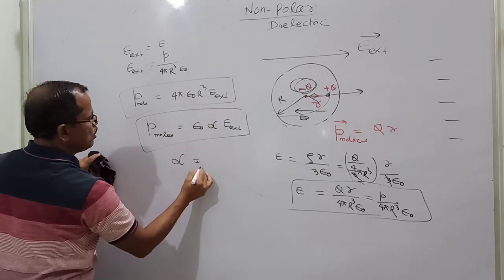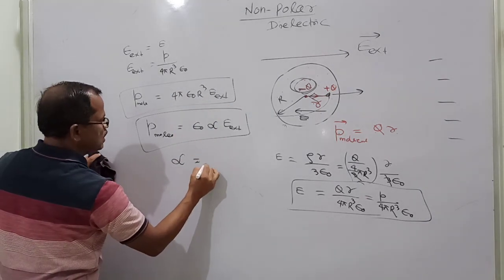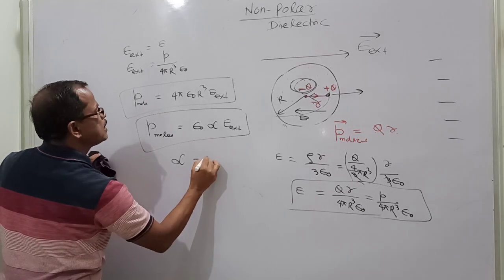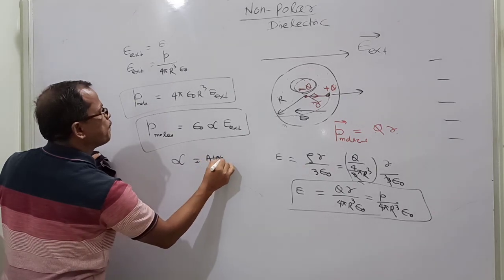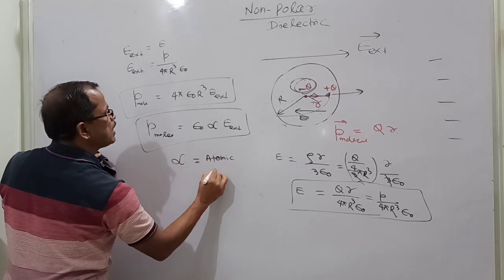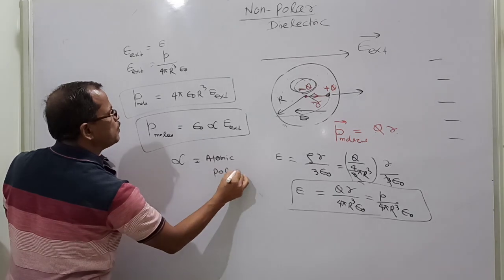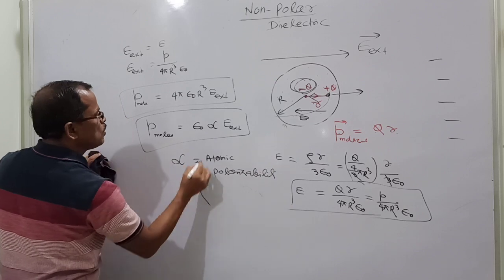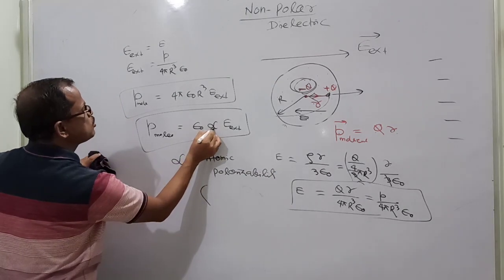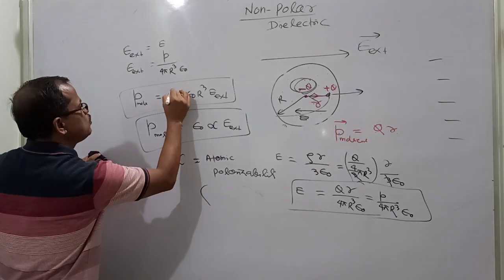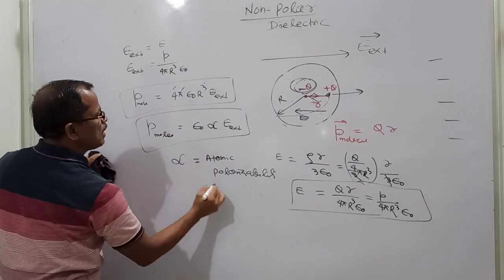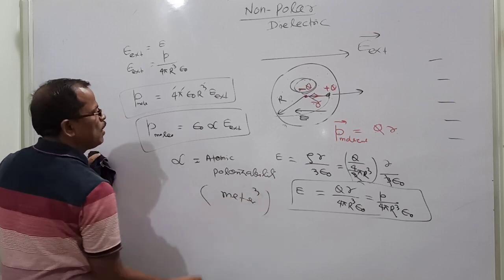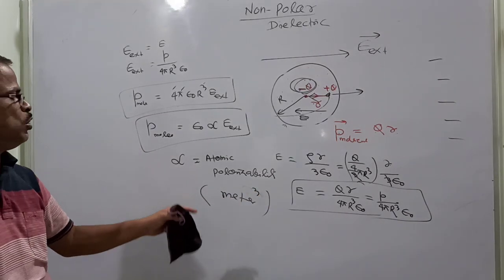Now alpha is called the molecular or atomic polarizability. So alpha is approximately the substitute of this one and this one. The unit of alpha is meter cube. So please remember the unit of atomic polarizability is meter cube.